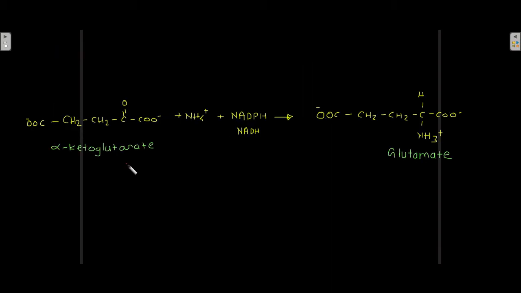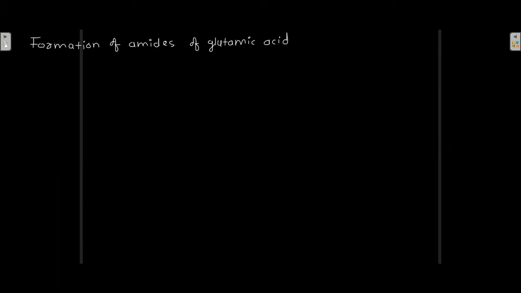So this is how the reaction looks. Alpha ketoglutarate, in the presence of enzyme glutamate dehydrogenase, NH4+ and NADPH or NADH, gives glutamate. Now the second principle by which the ammonium ions are incorporated into amino acids is the formation of amides of glutamic acid. So let's read about it.